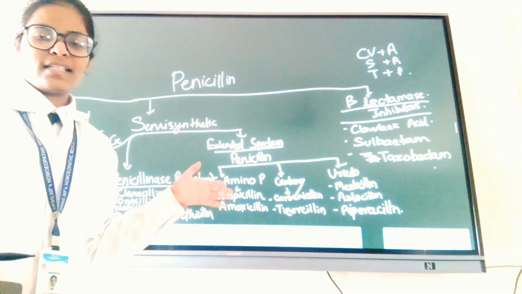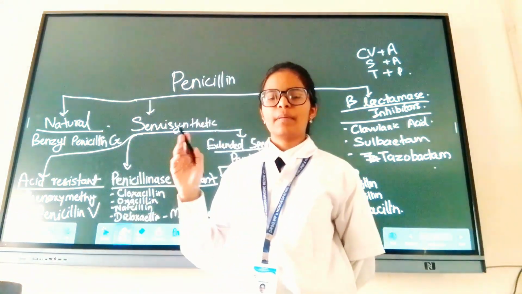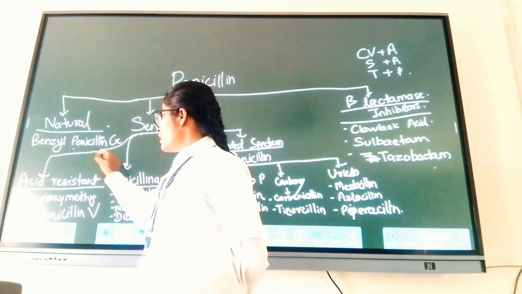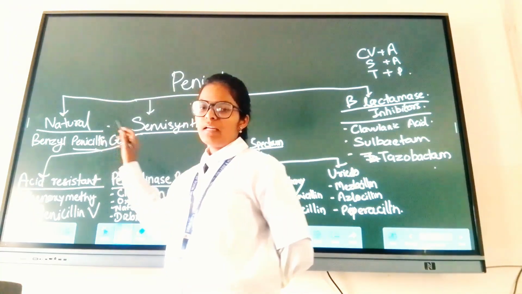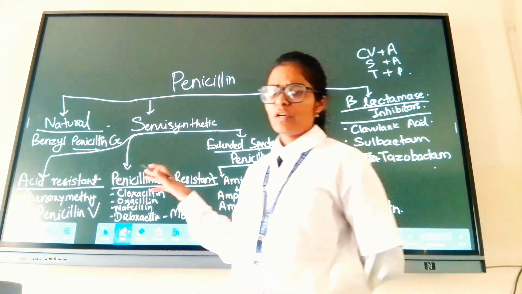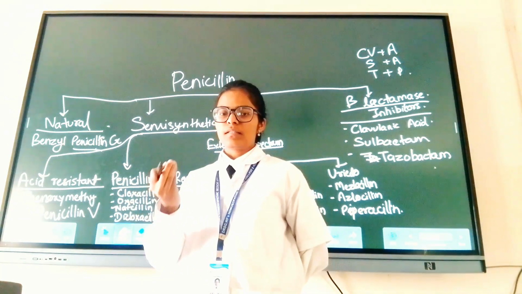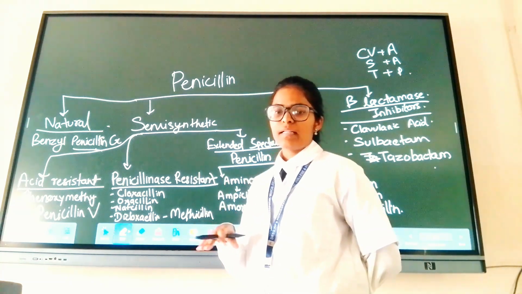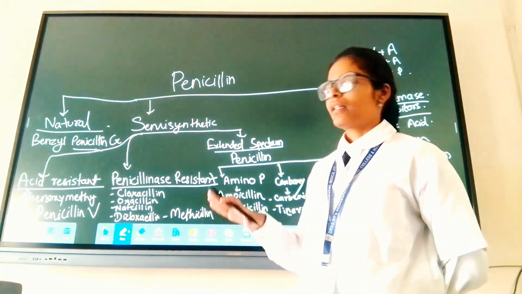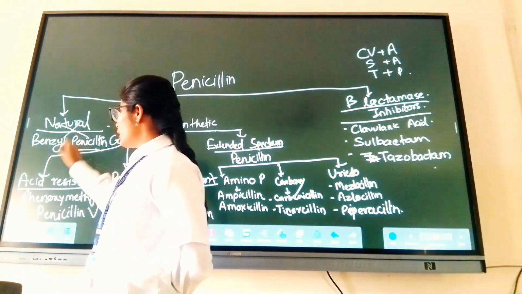Okay. Now we will see the classification. This is the classification of penicillin. Let's see it one by one. There is natural penicillin called benzyl penicillin or penicillin G. Penicillin G, we never give it. Why? What is the problem? Because it is acid labile. It is not acid stable. If we administer it via the oral route, then it will go to the stomach and be destroyed by the gastric acid, the hydrochloric acid. So we do not give it.